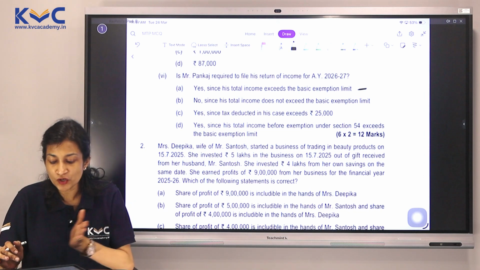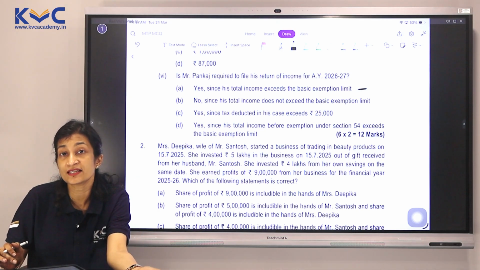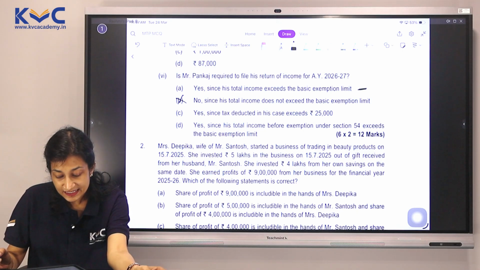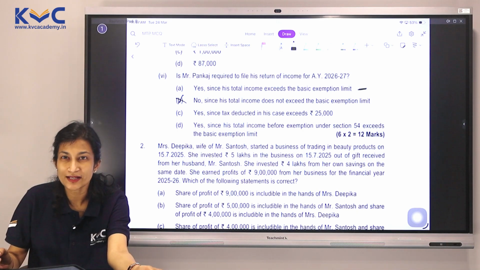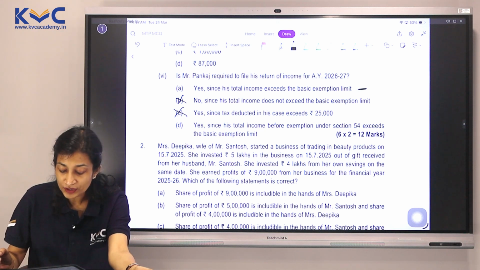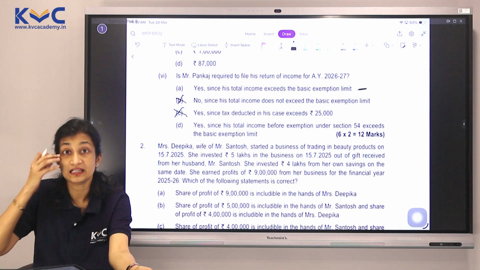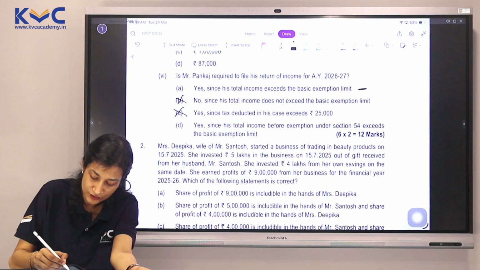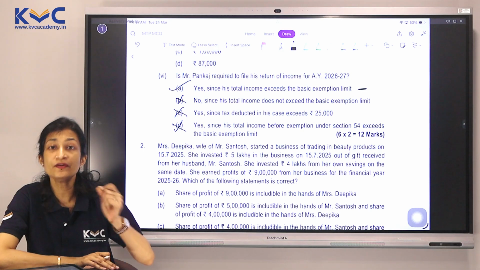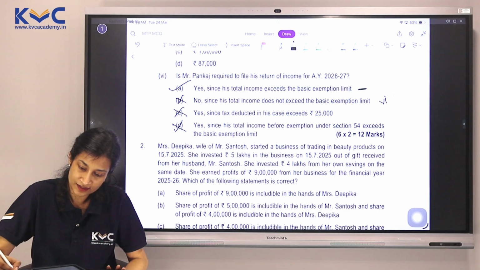No, his total income does not exceed the basic exemption limit. Well, we saw the capital gain itself being 175 lakhs. So this is not going to make any relevance here. Yes, since tax deducted in this case exceeds 25,000, but we have a more appropriate answer. Yes, since his total income before exemption under 54 exceeds basic exemption limit. Well, we are not claiming any exemption in this particular case. So it is going to be 6A. Always choose the most relevant answer or reply to this particular case. Don't take a general one. So it is 6A.